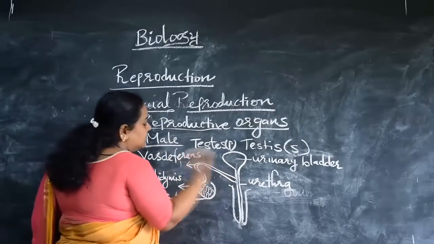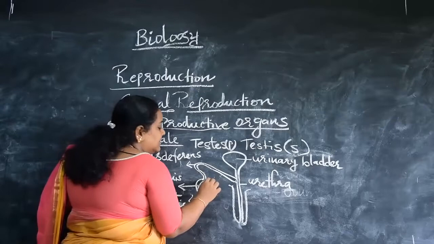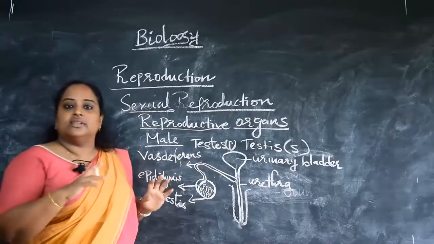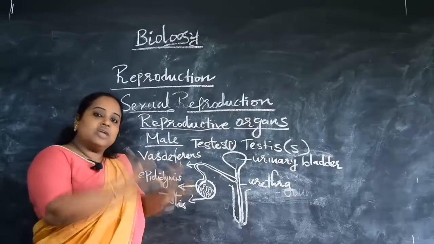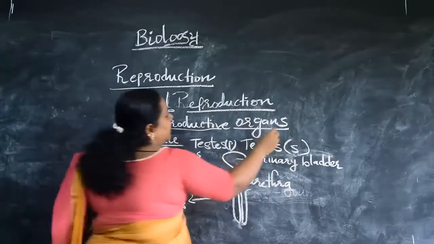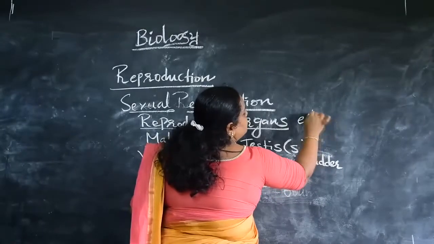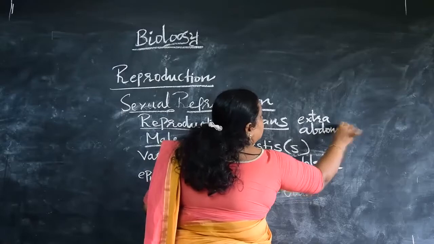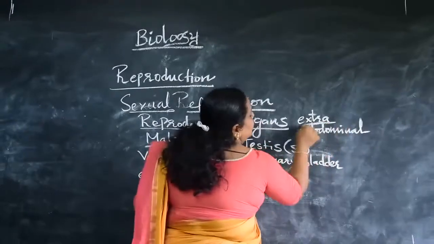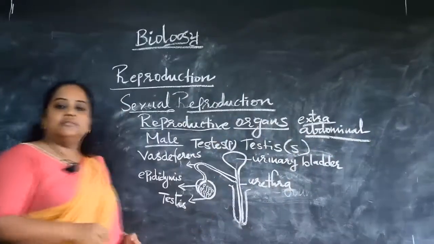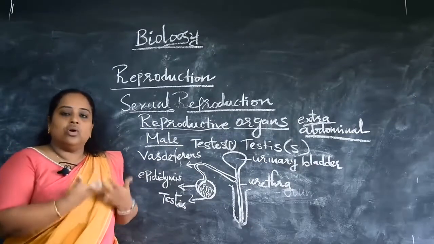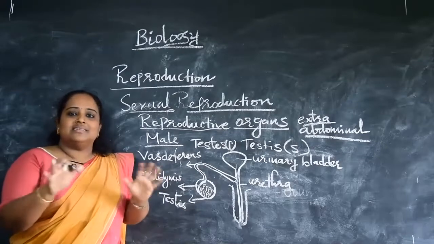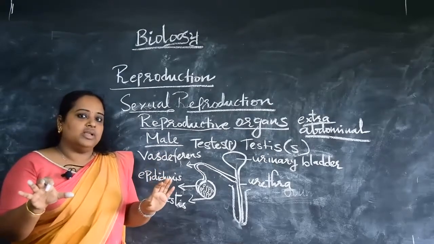The other thing we have to remember is that the testis is not an inbuilt organ in the male reproductive system. It is an extra abdominal organ. What is the meaning of extra abdominal? It means it is placed outside the abdomen region. We all know the abdomen region, right? Our small intestine and large intestine, that region, make up the abdominal region.